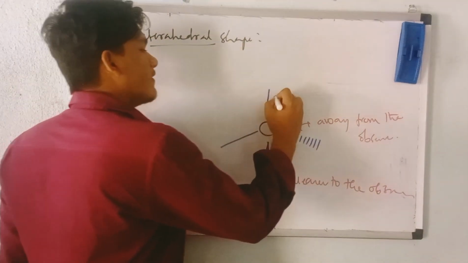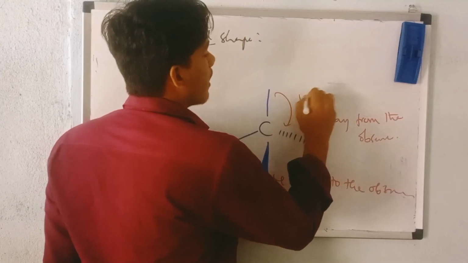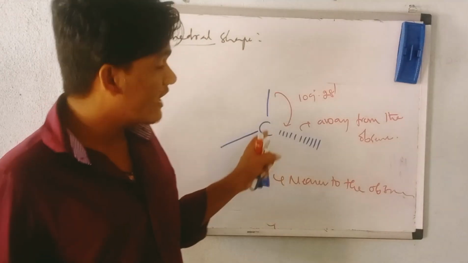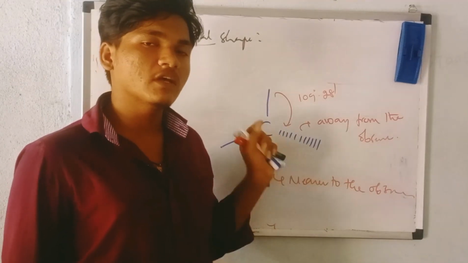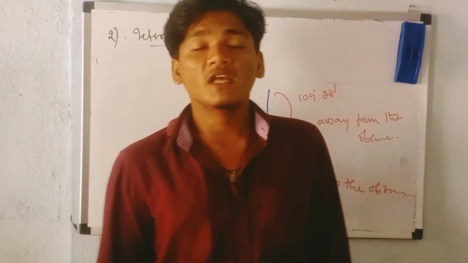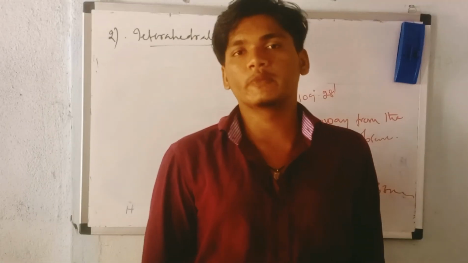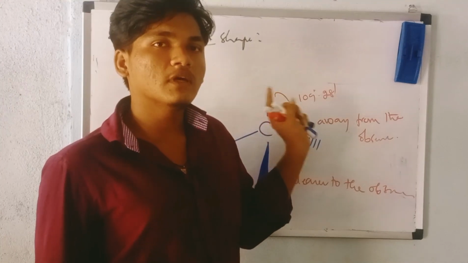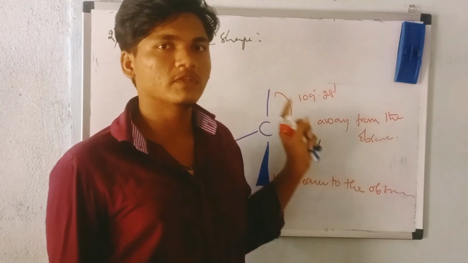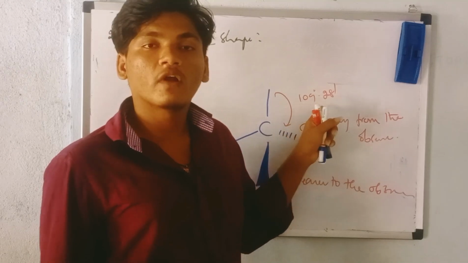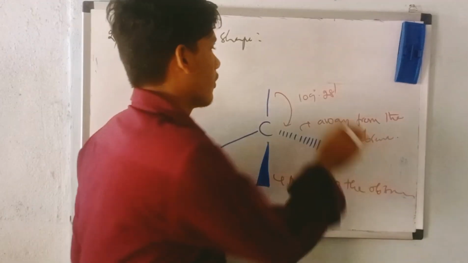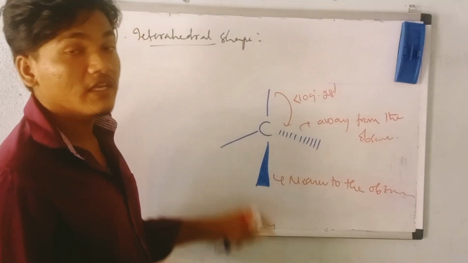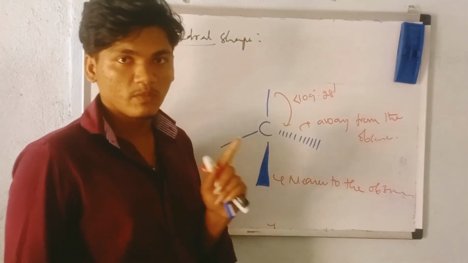If you see here, the angle is about 109 degrees 28 minutes. The angle is very important. What is the angle between two bonds in a carbon element or in a carbon compound? That is 109 degrees 28 minutes. When they ask about the tetrahedral shape, what is the angle of the tetrahedral shape, the angle is 109 degrees 28 minutes. Very important. This is about the tetrahedral shape, a very stable shape in nature.